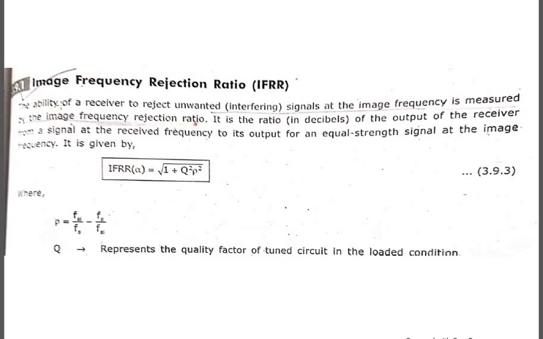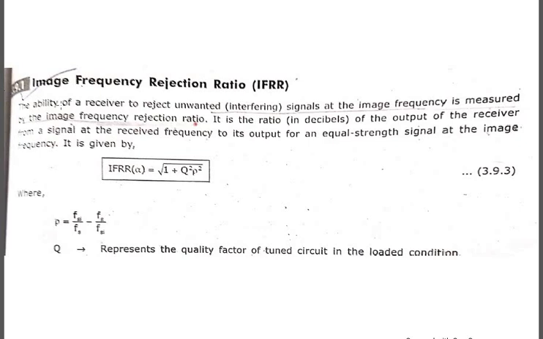It is the ratio of the output of the receiver from a signal at the received frequency to its output for an equivalent strength signal at the image frequency. I will repeat it once again. It is the ratio of the output of the receiver from a signal at the received frequency, whatever the transmitter has sent, to its output for an equivalent strength signal, which is very similar, at the image frequency.